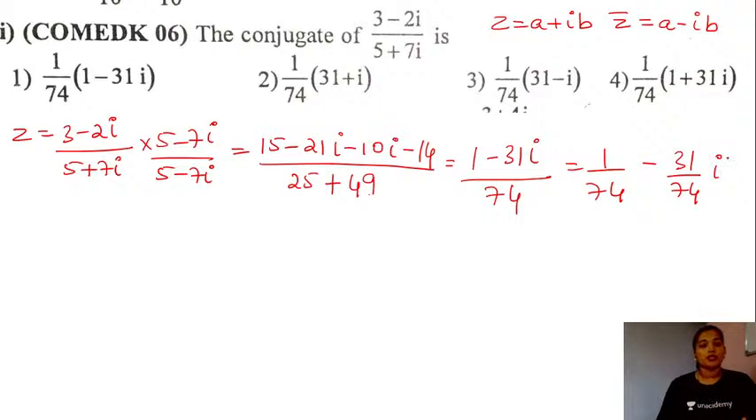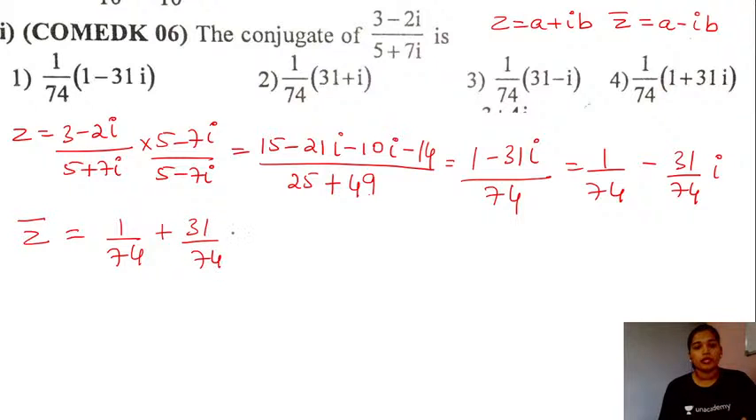We need the conjugate of this, students, right? So we have the negative value here, so we need to take the opposite sign. So the conjugate will be 1 by 74 plus 31 by 74 times iota. And this is given to us as which option? Yes, we have this as option number 4, and this will be the right answer for the question here.